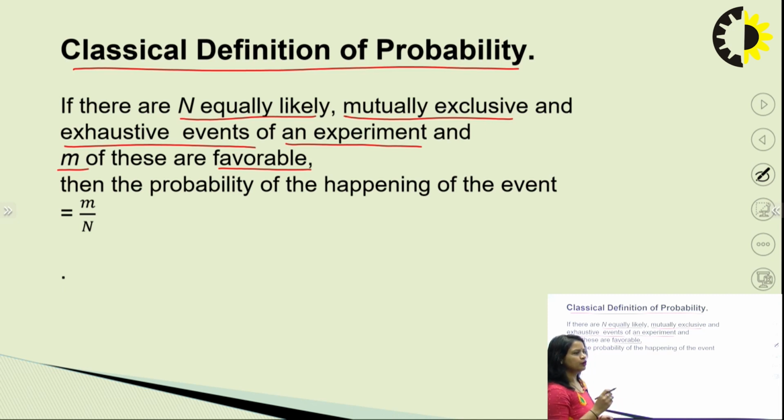For example, if we want to get a head, then we must be in a situation to get a head. So that is a favorable case of getting a head when we are tossing a coin.